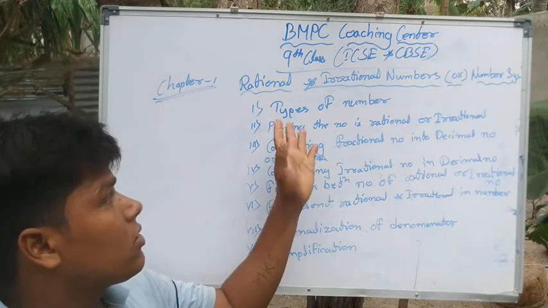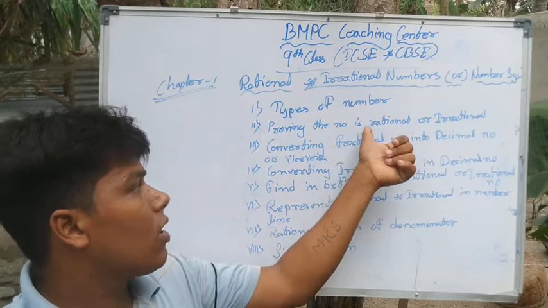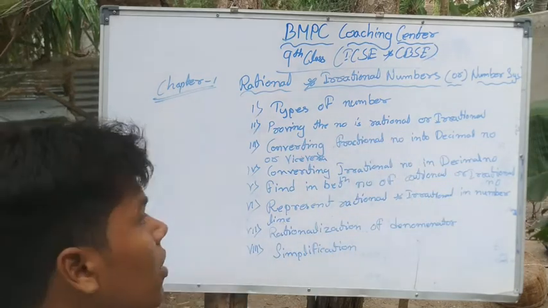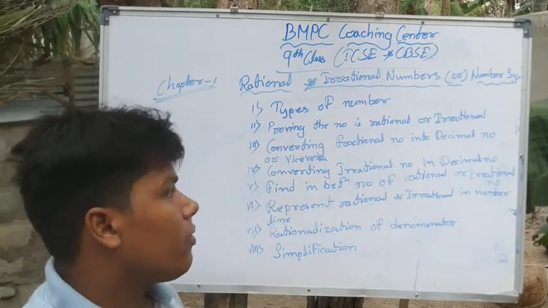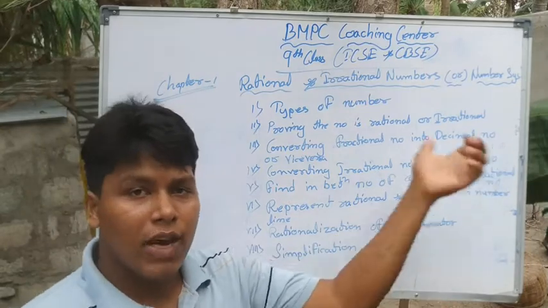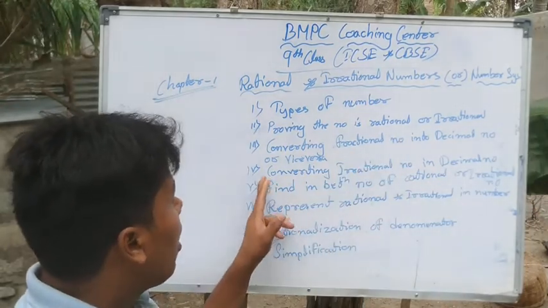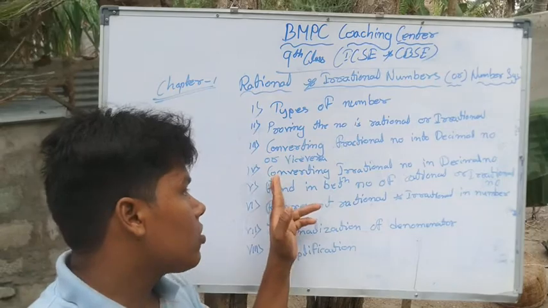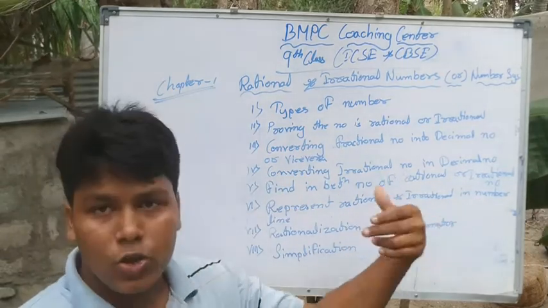Today we will discuss types of numbers, proving a number is rational or irrational, and converting a fractional number into a decimal number or vice versa. And fourthly, we will discuss converting irrational numbers into decimal numbers.